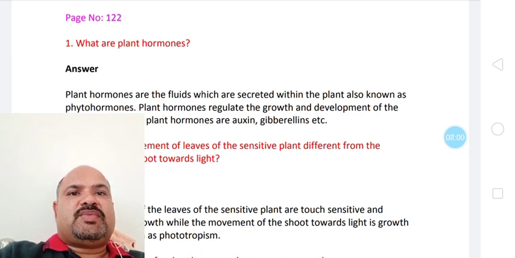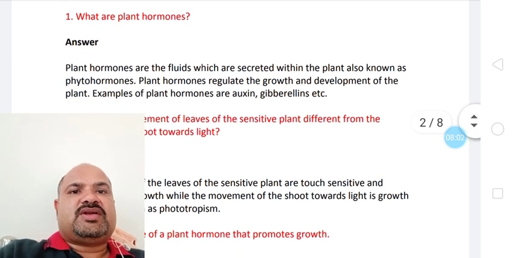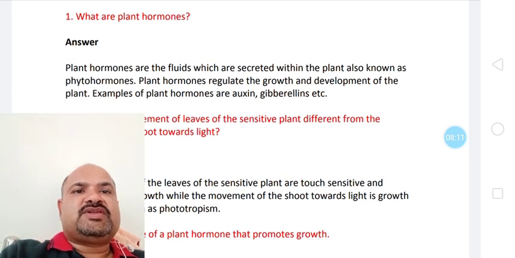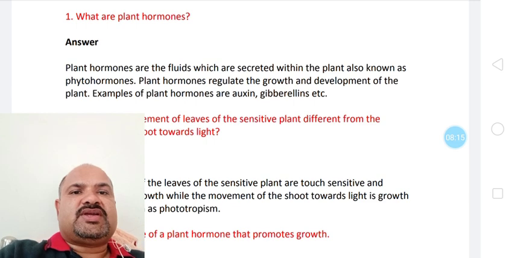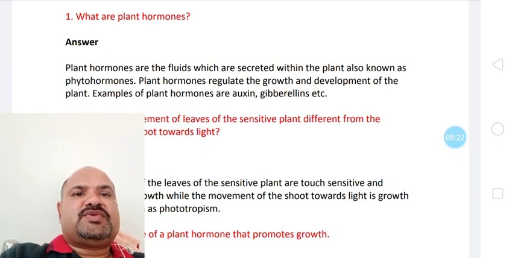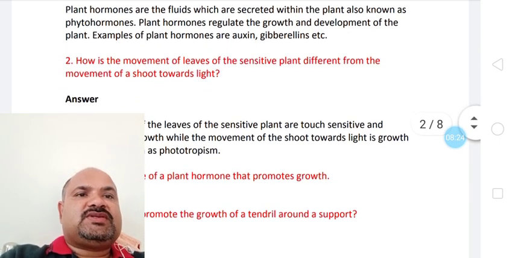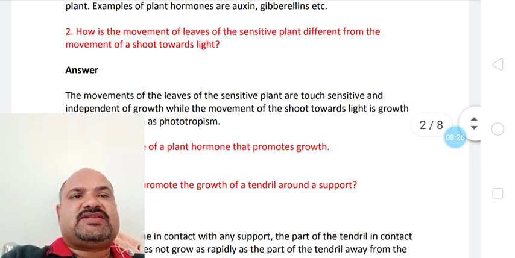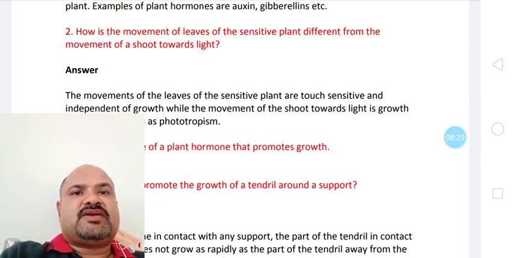Next question, what are plant hormones? Plant hormones are the fluids which are secreted within the plant, also known as phytohormones. Phyto means plants, hormones means chemicals. So these are the chemicals secreted by plants and they are stored in the plants. They are called phytohormones. Plant hormones regulate the growth and development of the plant. Examples of plant hormones are auxin, gibberellin, cytokinin, abscisic acid, ethylene. These are the examples of plant hormones or phytohormones.